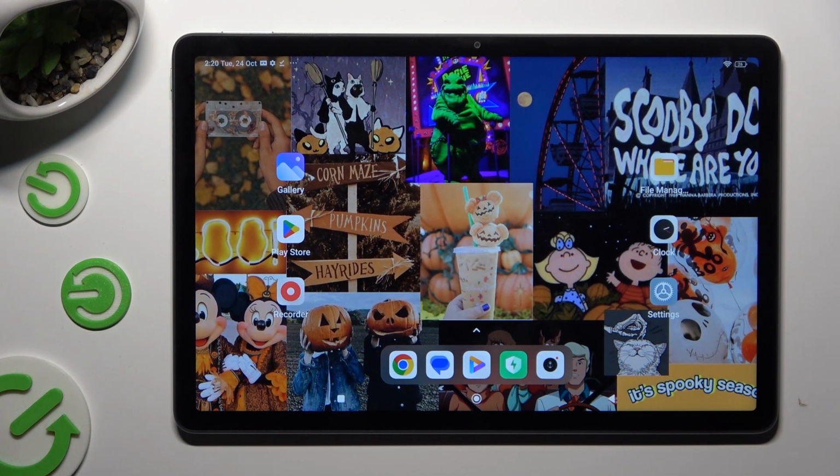Hi! In front of me is Redmi Pad SE, and today I would like to show you how you can set up an alarm clock.